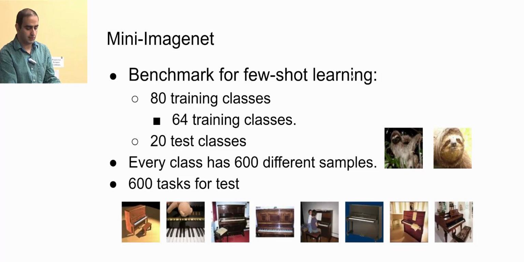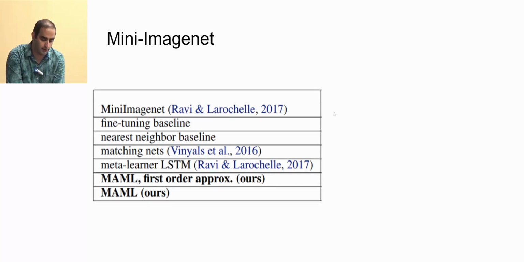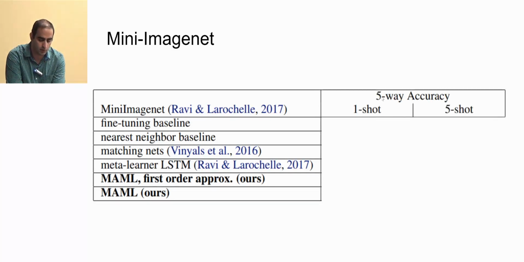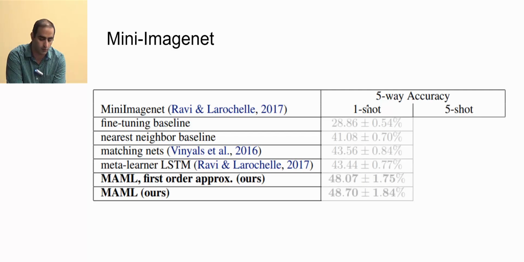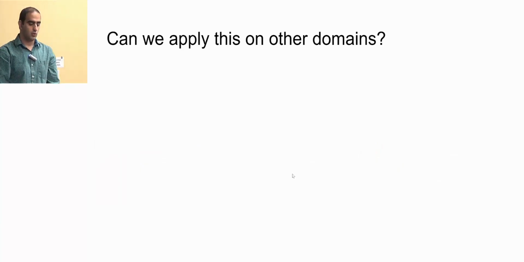As you can see, the images here are more complicated than in Omniglot. So they also applied their method on Mini ImageNet. Here we have 5-way accuracy on 1-shot and 5-shot, and you can see that MAML works very well on these data sets. So we wanted to see if we can apply this on other domains.